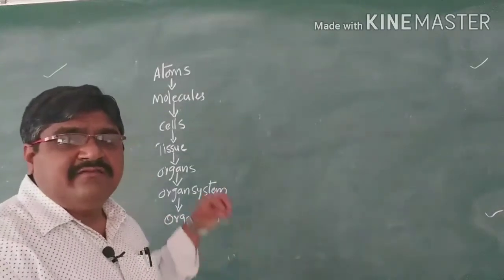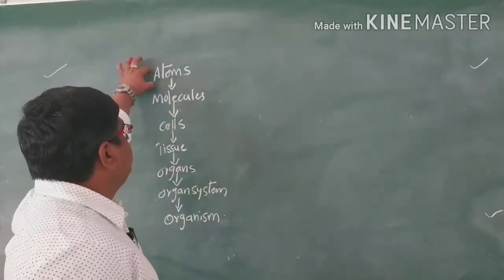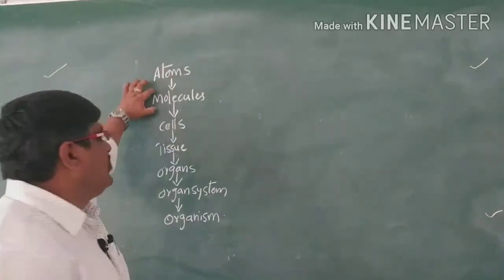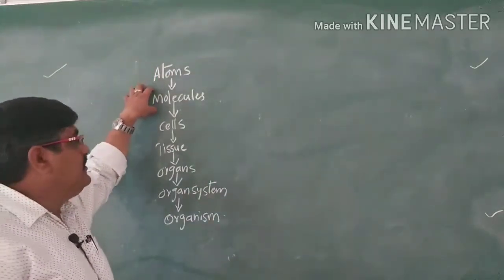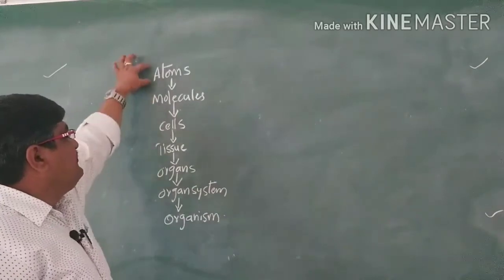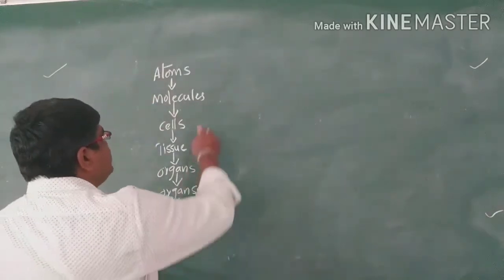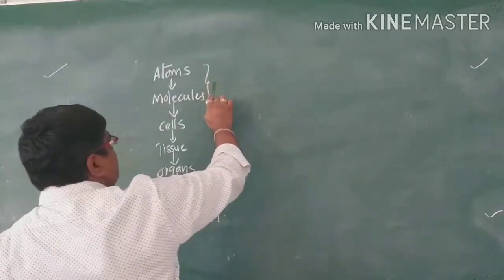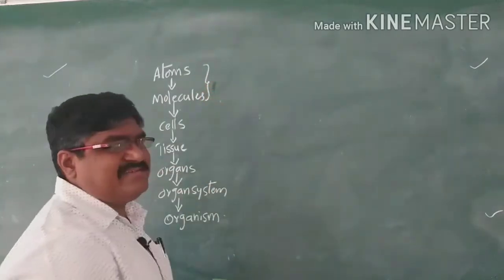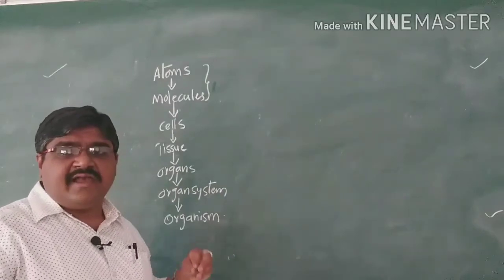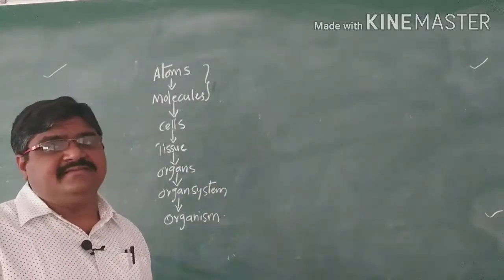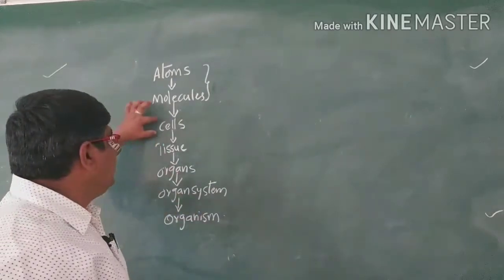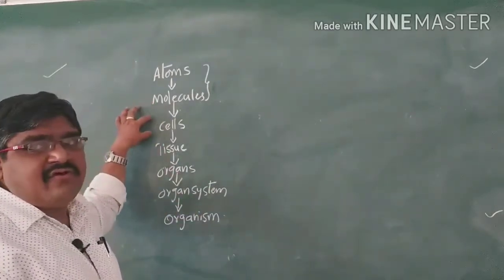So here, first the atoms are combined together to form molecules, and the molecules are combined to form cells. Atoms and molecules are inorganic, that is, lifeless. Life is not present in them. From cells onward, life begins, with living organisms.